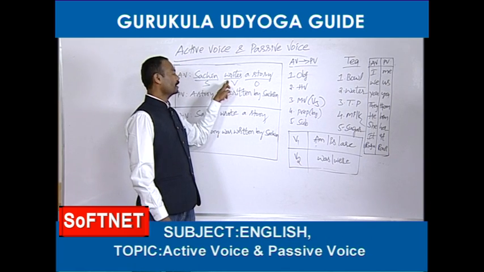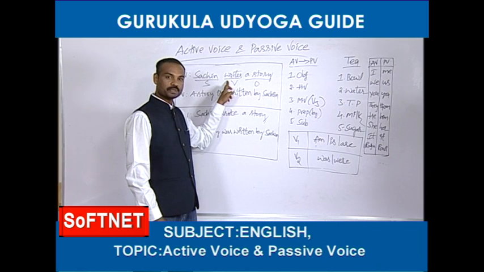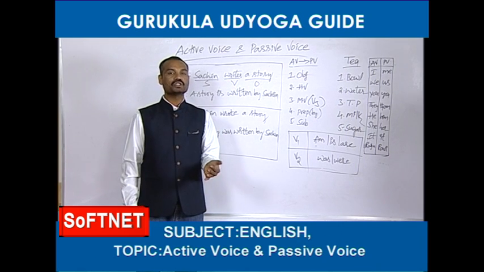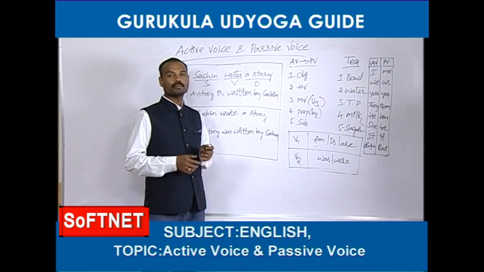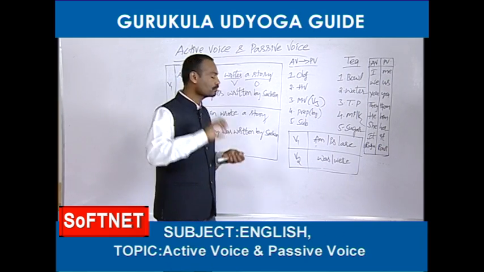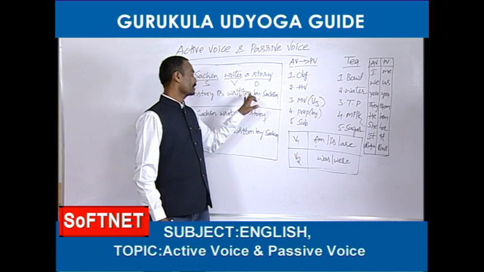Very easy. Already the main verb is given in the active voice, I told you. So whatever main verb has been given in the active voice, that main verb only should be changed, but it should be changed into the third form. What is the third form of write? Write, wrote, written. Written should be taken. So written, that's fine. Next, the preposition is by.